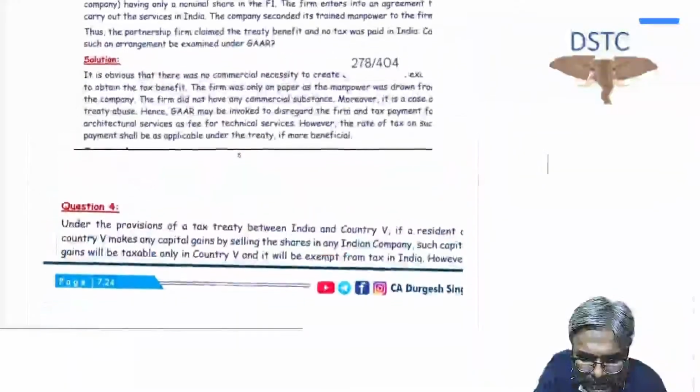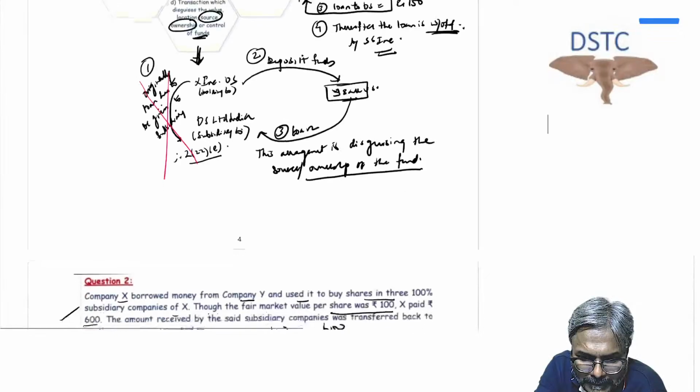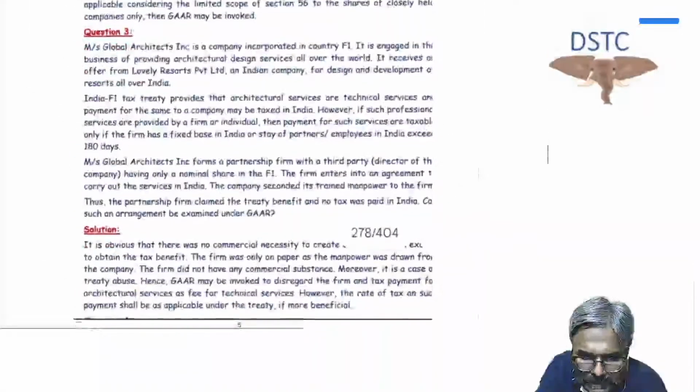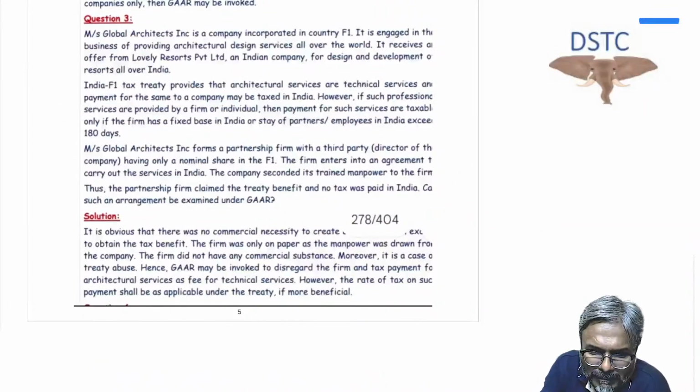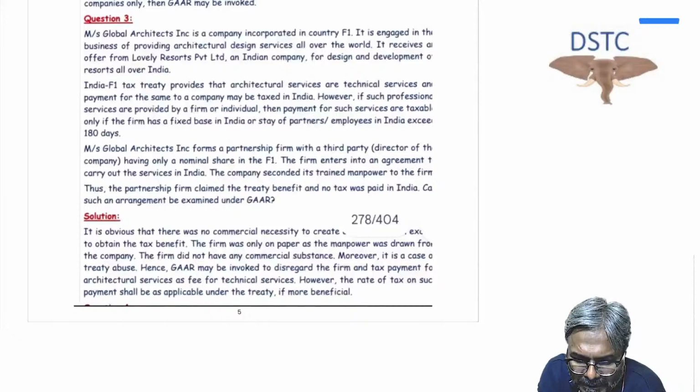Come to the other question, students, over here. In this context, Messrs. Global Architect Inc. is a company incorporated in country F1. It is engaged in the business of providing architectural design services all over the world. It receives an offer from Lovely Resorts Private Limited, an Indian company, for design and development of resorts all over India.